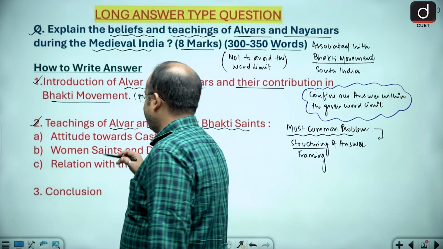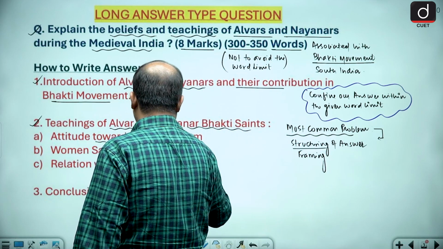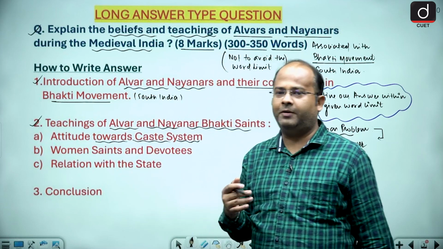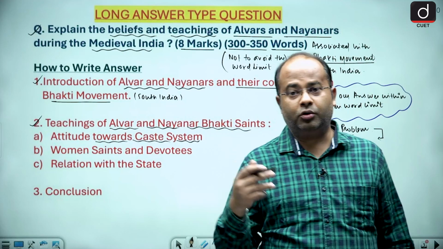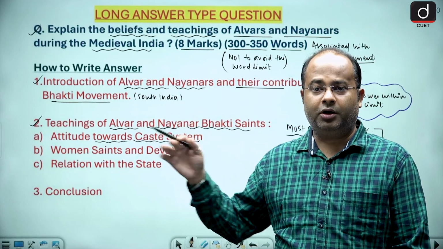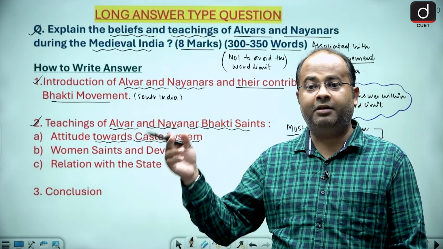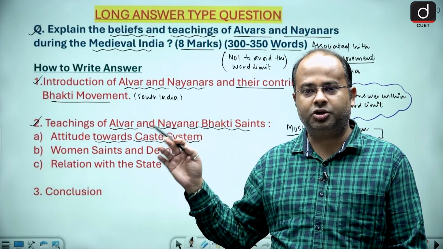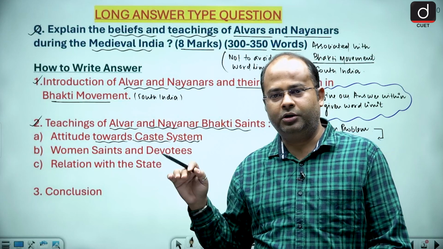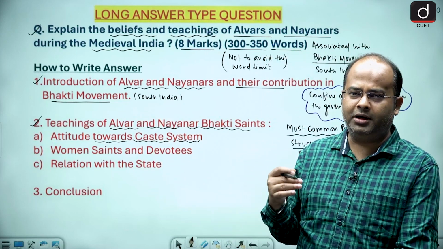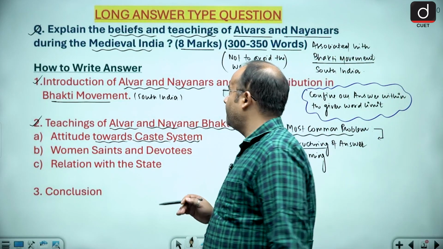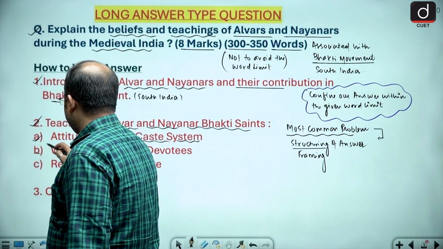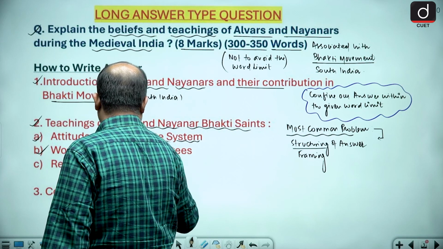First is the attitude towards the caste system, because you will find that the followers of Alwar and Nainar were not only from the upper class, they were also from the middle class, and in fact the lower castes, which were considered untouchables in society, also followed Alwars and Nainars and were followers of these religious groups.